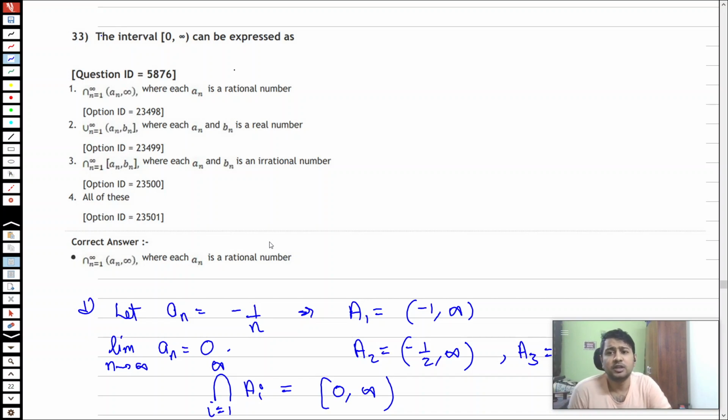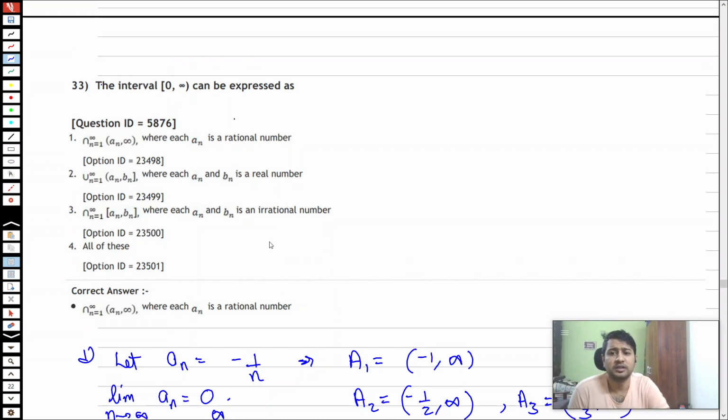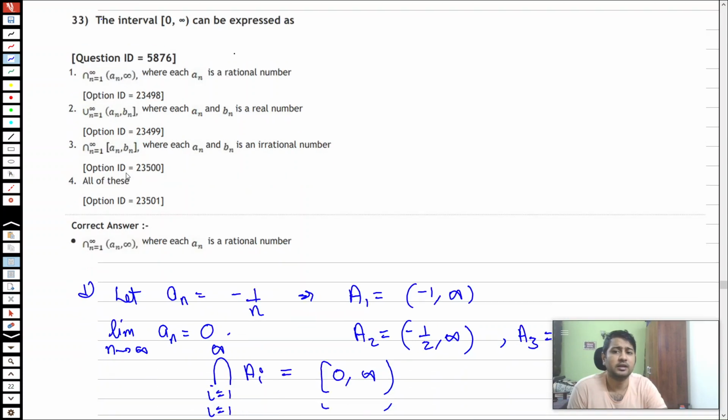Now option B, the union of these a_n to b_n sets. Obviously, you can keep your b_n increasing, and if b_n is equal to n, then this union will keep on expanding, but 0 will never be included, no matter how a_n behaves.